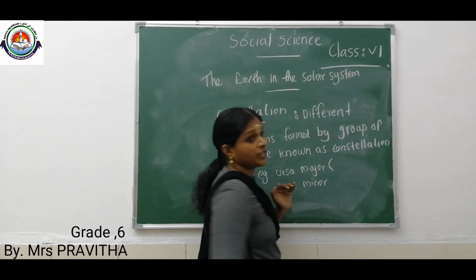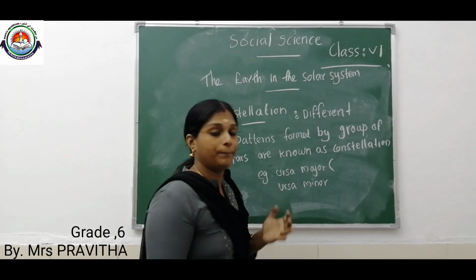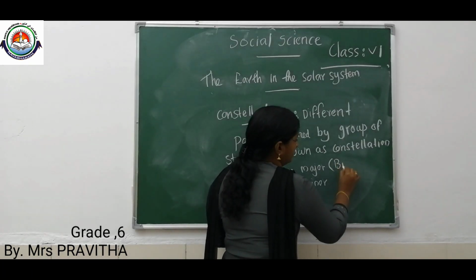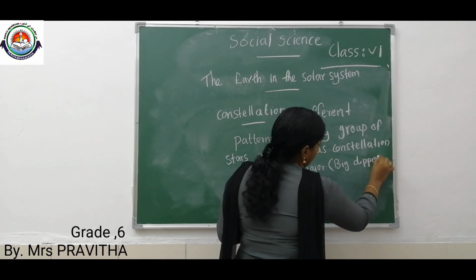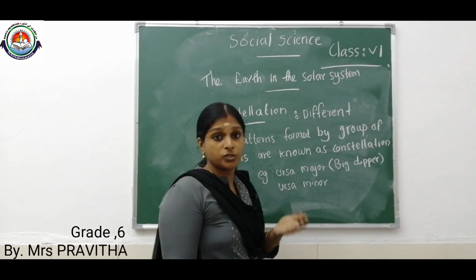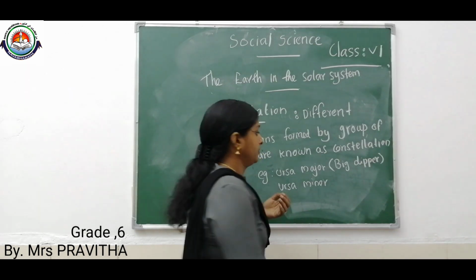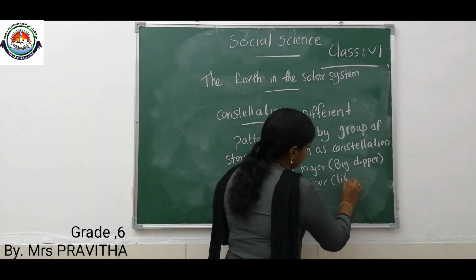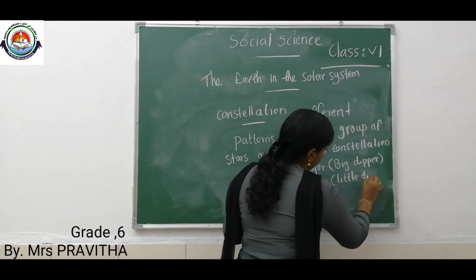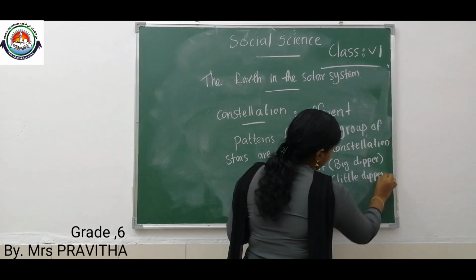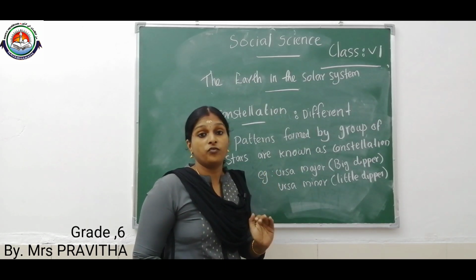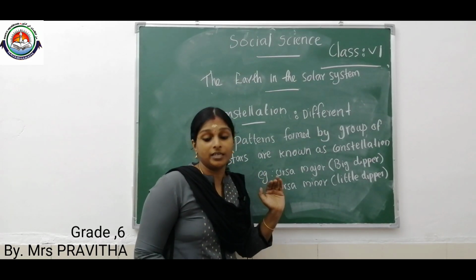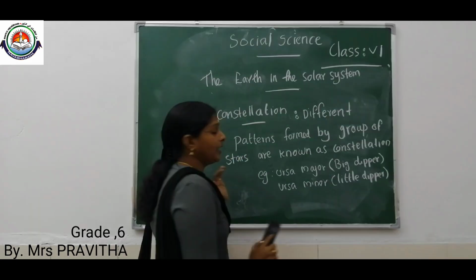This is Ursa Major, also known as Big Dipper, and Ursa Minor, also known as Little Dipper. Okay children, I will explain this constellation with the help of a picture. Then you can understand it very easily.